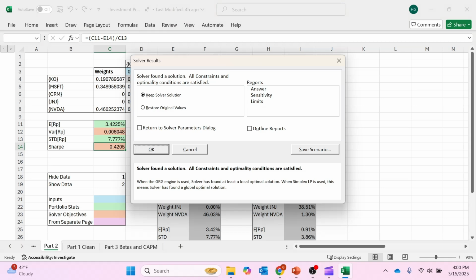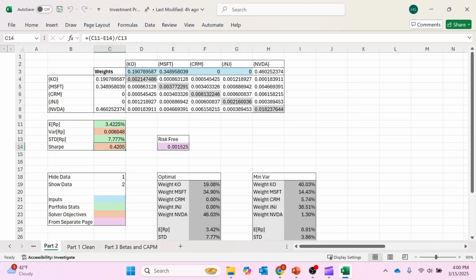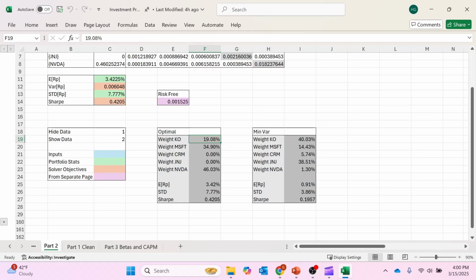The solver will then calculate the weights that maximize the Sharpe ratio. As you see up top, it came up with these weights in these stocks. And down here, I summarized it a little bit cleaner. We get 19% in Coke, 35% in Microsoft, and 46% in NVIDIA.